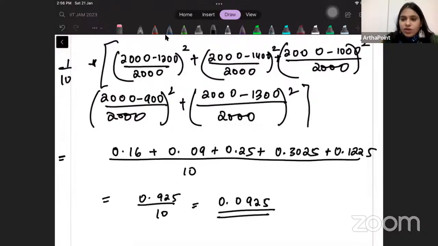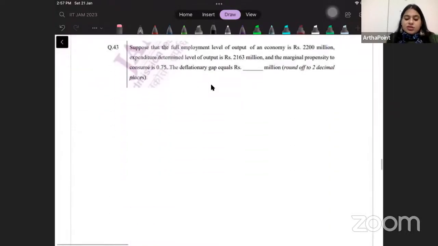So the calculation is easy. You will be given calculators in the exam. The only thing is to understand the formula and solve accordingly. You can find those videos under the Indian Eco section only. Under Indian economy, I have added these videos on development eco also, which talk about different poverty ratios and other things, like, for example, what is the capability approach, and what is the human development index formula. Okay, come to the next question.